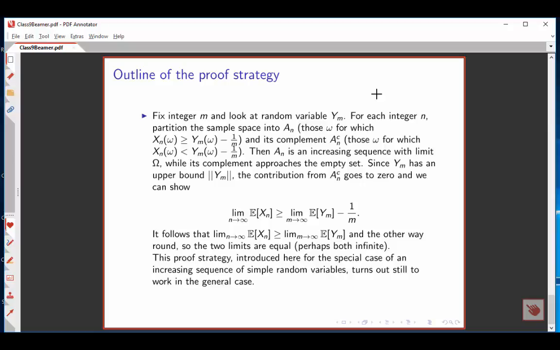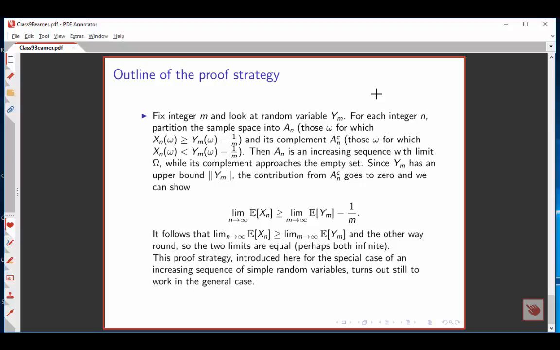Now we still have to take the contribution from the empty set into account, but since the probability of the empty set is necessarily 0, as long as we are talking about a bounded sequence of random variables, we can't get any finite contribution from that. We multiply 0 by the maximum possible value y sub n. Therefore, we can ignore the contribution from the complementary set, and what do we find?